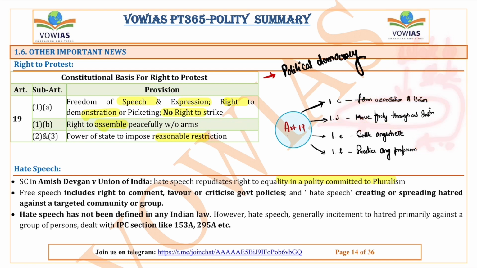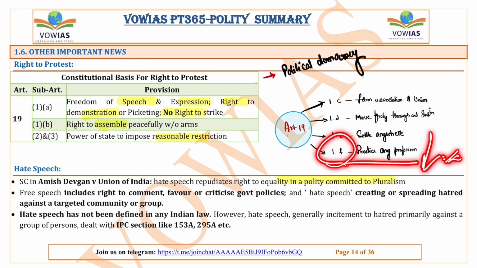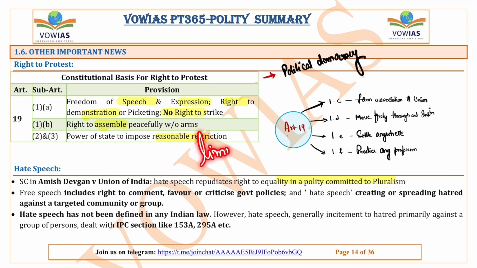Okay, and there is another article, Article 19(1)(f), which says that people are free to practice any profession. There is no limitation that this set of people can practice only this profession. People are free to practice any kind of profession. All these rights are given to the people by Article 19 of the Constitution. But these articles are not absolute. There are limitations, which are talked about by Article 19(2) and 19(3). Reasonable restrictions are imposed.